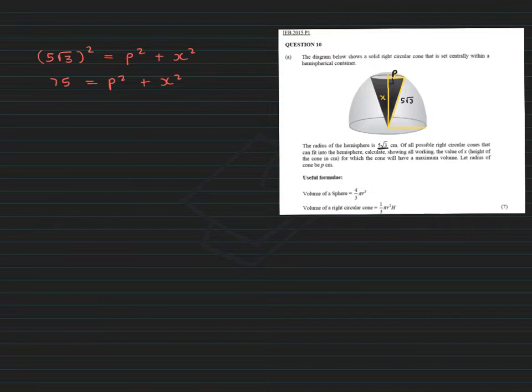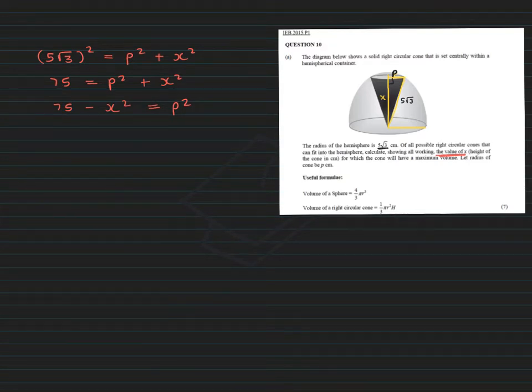You now need to decide, what should you let be the subject of the formula? What are they asking you to find? They want you to find a value of x. So you want to sub in so that you have x's. When you sub in, you're left with x's. So I'm going to make this p squared be the subject of the formula.